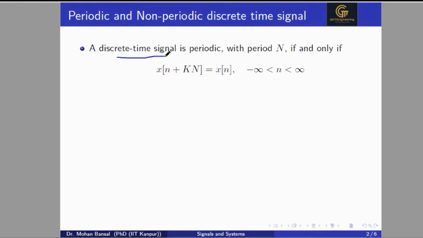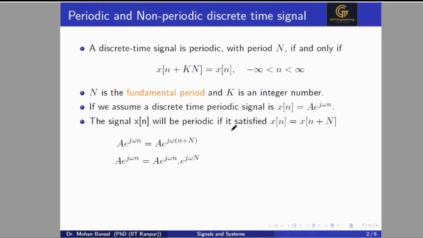A discrete time signal is said to be periodic with period N if and only if this condition is satisfied. Here x[n + kN] is equal to x[n]. In this case, capital N is our fundamental period and k is an integer number. So kN will always be an integer because the fundamental period N is also an integer number.